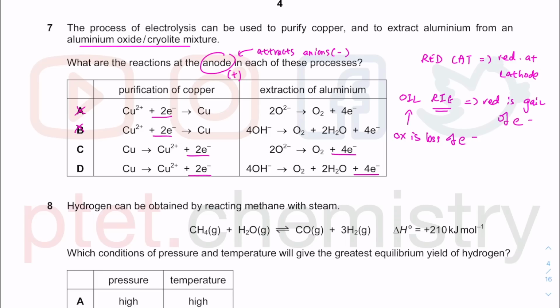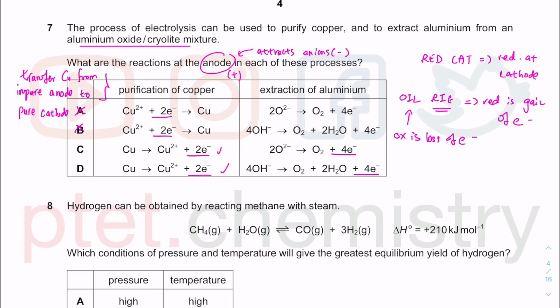The purification of copper. You're transferring the copper from the impure anode to the pure cathode. This is something you have done in your previous study on electrolysis. So from the impure anode to the pure copper cathode. At the anode, your copper will dissolve away to give you copper 2+. They get transferred to the cathode and get deposited as pure copper.